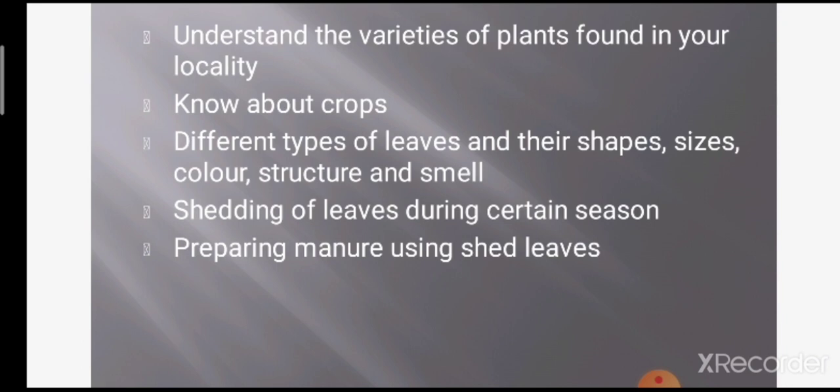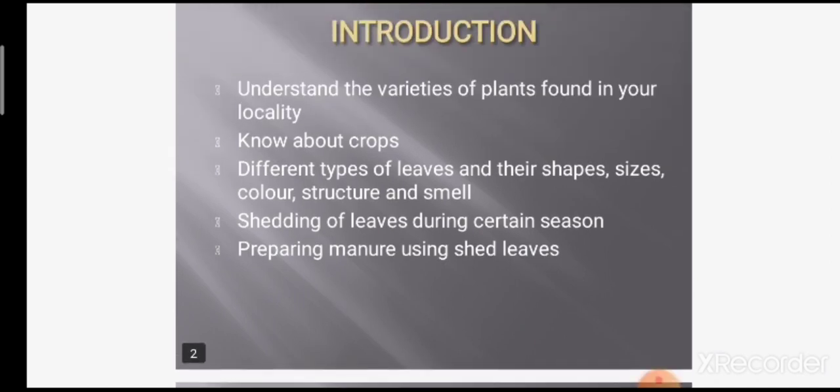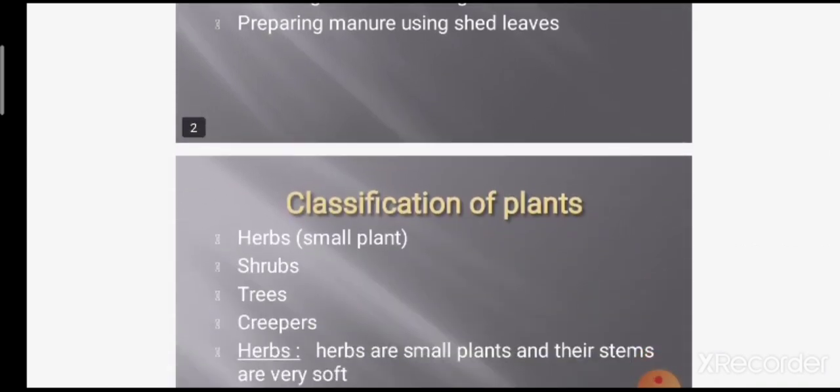See, plants shed their leaves, like leaves shed from the plant and fall down. This you have to learn about the shedding of leaves. Then preparing of manure using the shed leaf. This was a particular introduction that you have to understand in this chapter. Let's go in detail with this introduction.